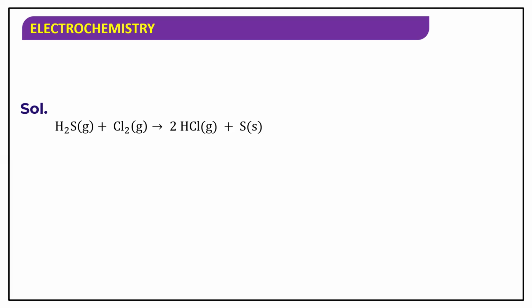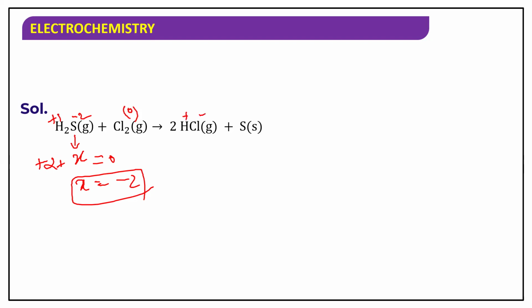What is the oxidation state of sulfur in H2S? So here S is taken as X and for each hydrogen +2. So it is +2 plus X equal to 0. No, hydrogen is not having +2. It is +1, so X is equal to -2. And for chlorine, it is 0, it is a molecule. And for HCl, it is H plus and Cl minus. And for sulfur, it is 0 because it is present in its elemental form. Okay. So these are the oxidation numbers of each element.